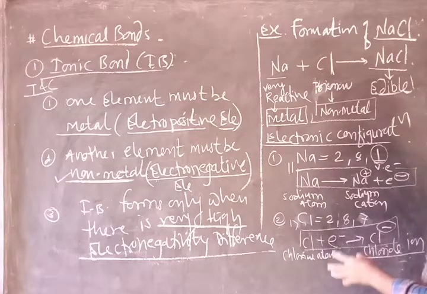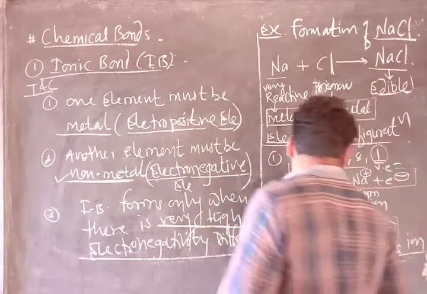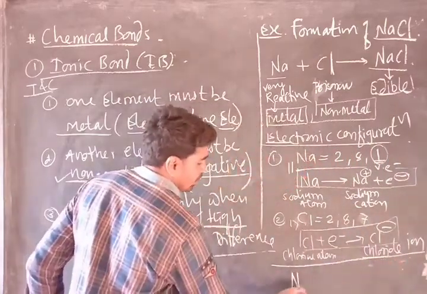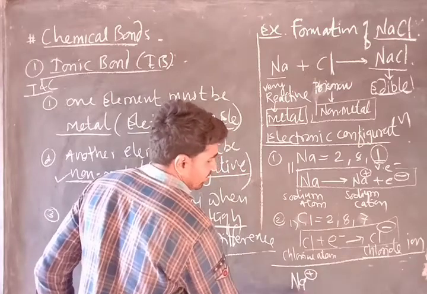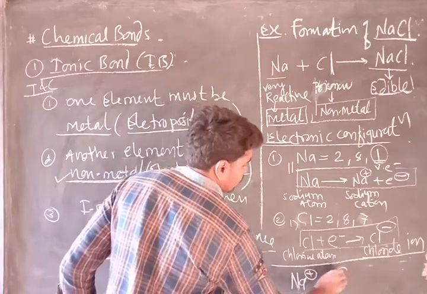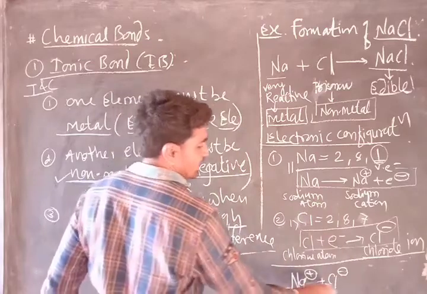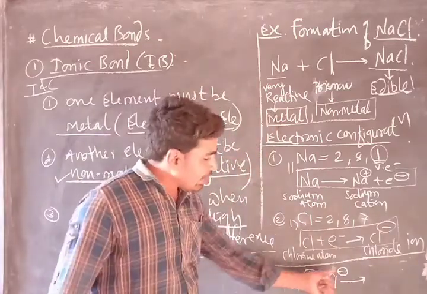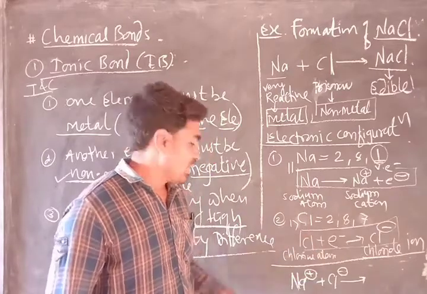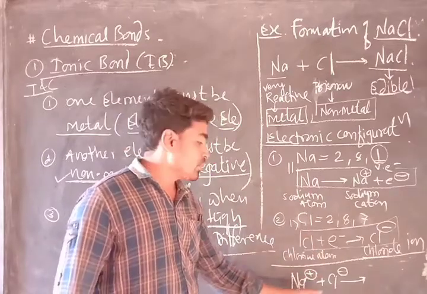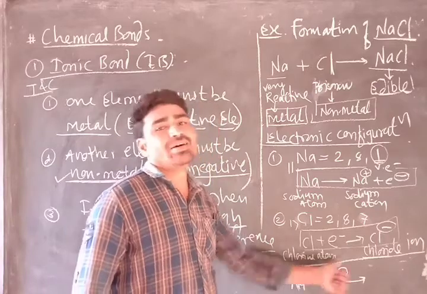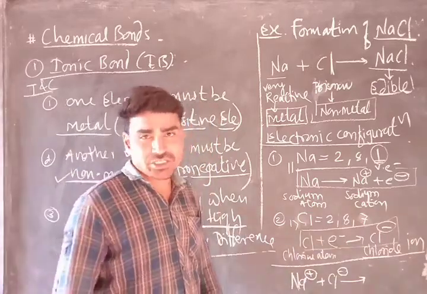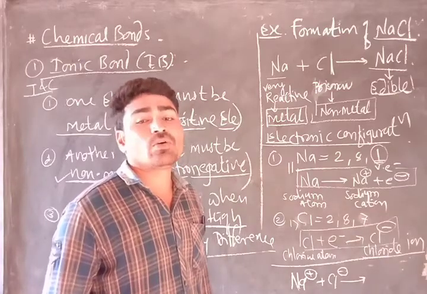And obviously, now we have two types of ions: here we have the sodium ion, and here we have the chloride ion. When these come close to each other, they are oppositely charged. Sodium has a positive charge and chlorine has a negative charge, and between the oppositely charged ions there is a force of attraction.